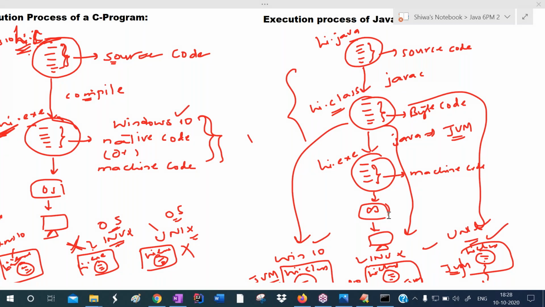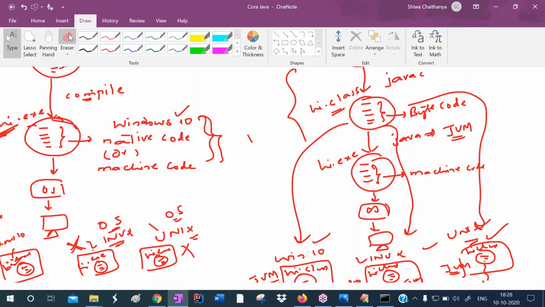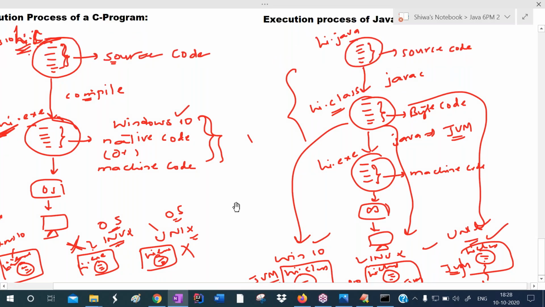Now if we want to run this Java application in another system, just a minute, please wait, the system is slow.